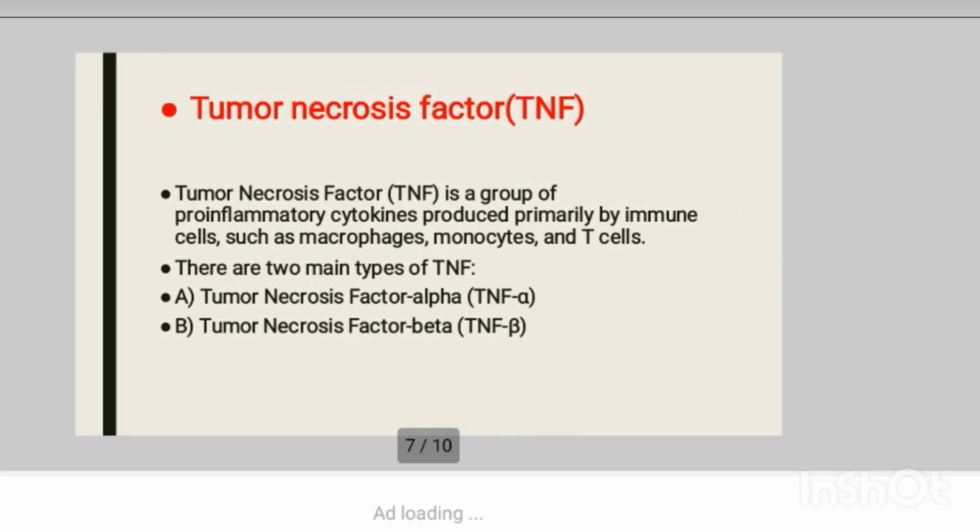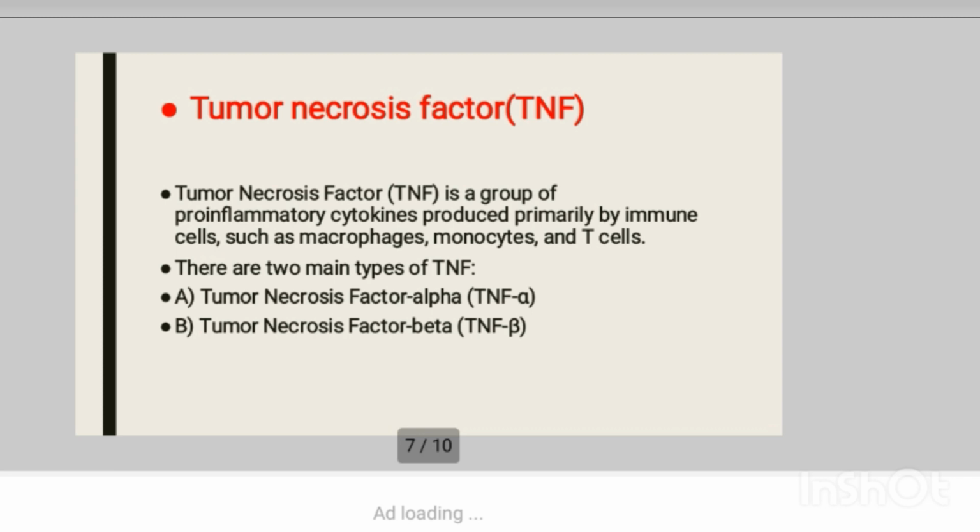Then tumor necrosis factor. This is a group of pro-inflammatory cytokines that are produced primarily by immune cells such as macrophages, monocytes, and T cells. These have two main types: tumor necrosis factor, called TNF, that is TNF alpha, and another type, TNF beta. TNF alpha is produced by activated macrophages. It is also secreted by other immune cells such as T cells and B cells.